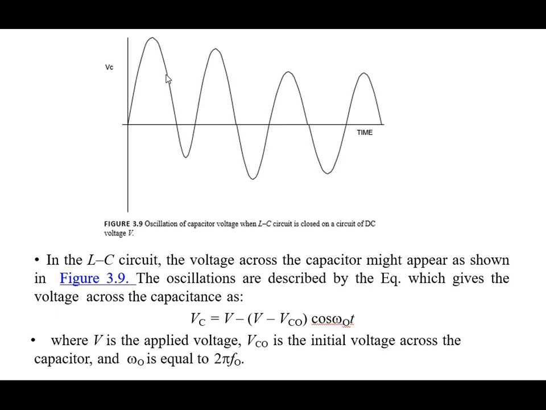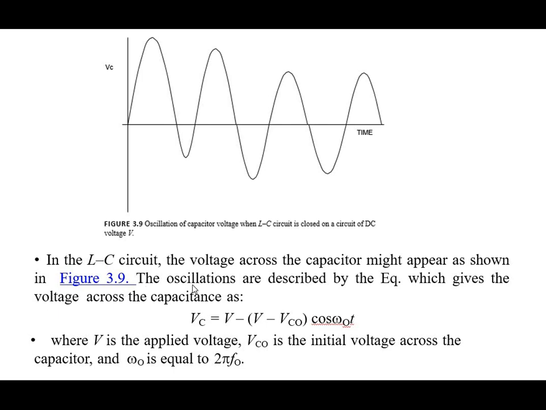This figure shows the oscillation of the capacitor voltage when the LC circuit is closed with a DC voltage source V.